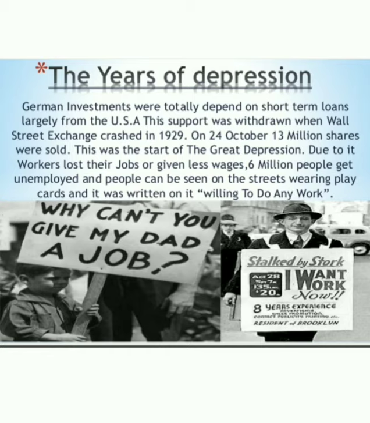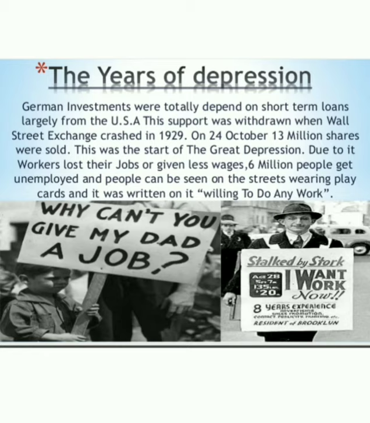Next, we are going to discuss the years of depression. German investments were totally dependent on short-term loans, largely from the USA. The support was withdrawn when the Wall Street Exchange crashed in 1929. The USA had given loans for a short period of time, and afterwards, when they were unable to give loans, everything was crushed.